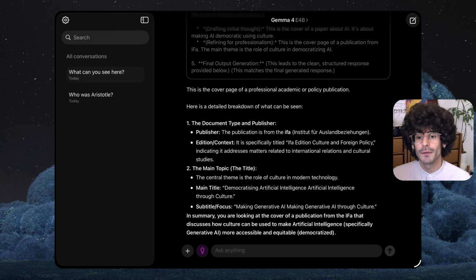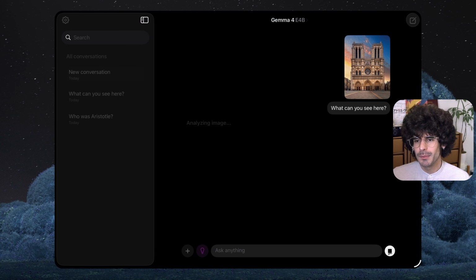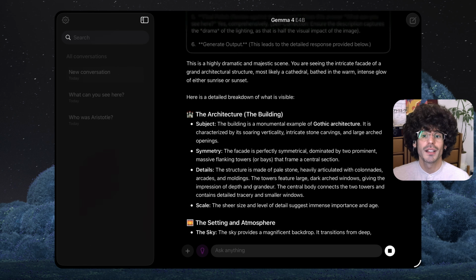We can also use this for images that do not primarily contain text. In the second test, I attach a photo of Notre Dame, asking the AI model what it can see in the image. While it gets most of the basic features of the building, it doesn't know the specific building as it appears and can also not come up with Notre Dame when asked.